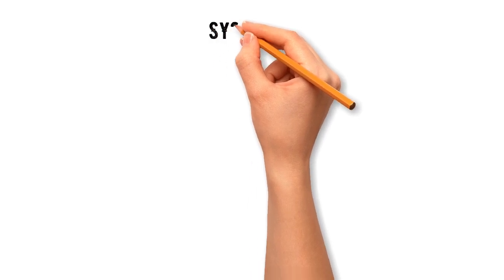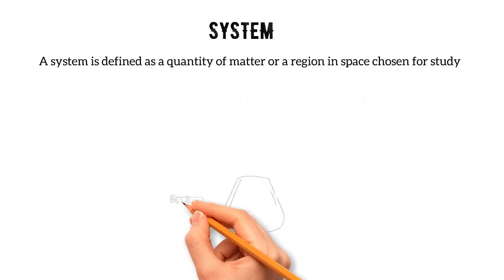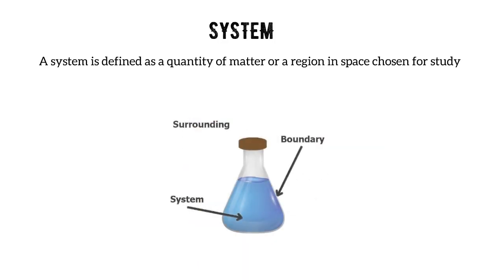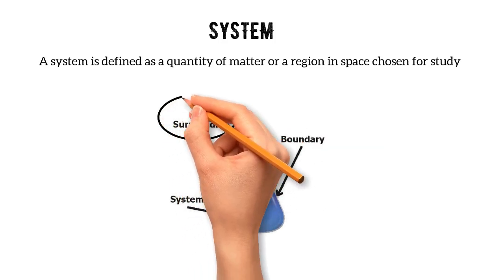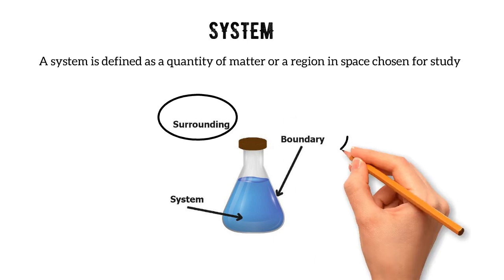Let us first see what is a system. A system is defined as a quantity of matter or a region in space chosen for study. The mass or region outside the system is called surroundings, and the real or imaginary surface that separates the system from its surroundings is called boundary.